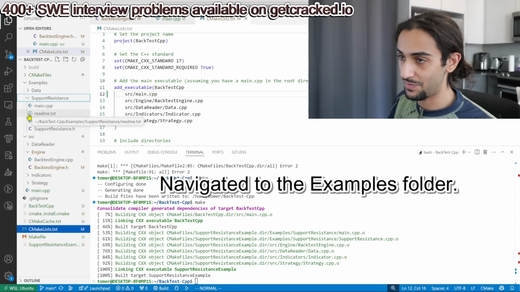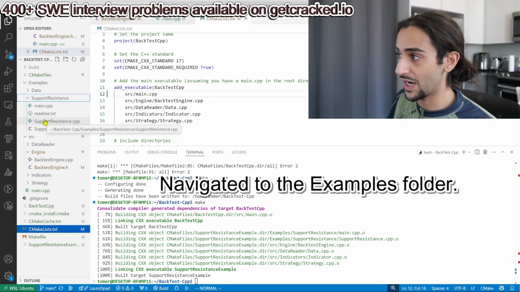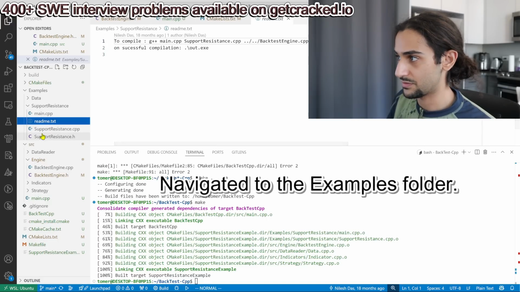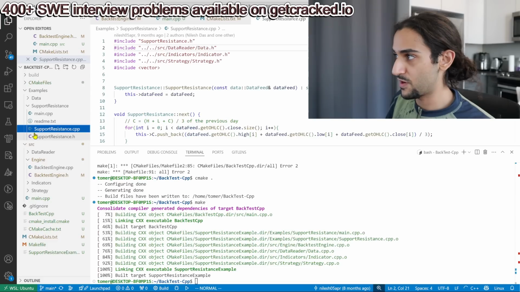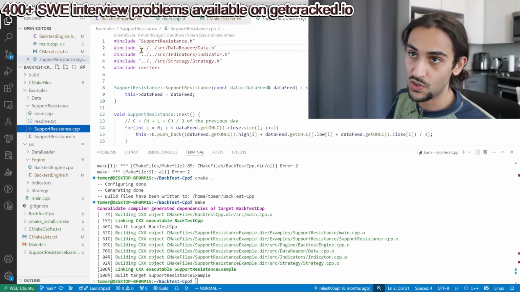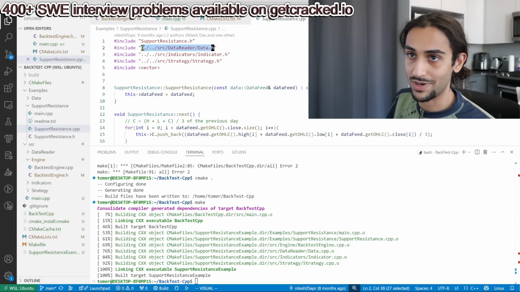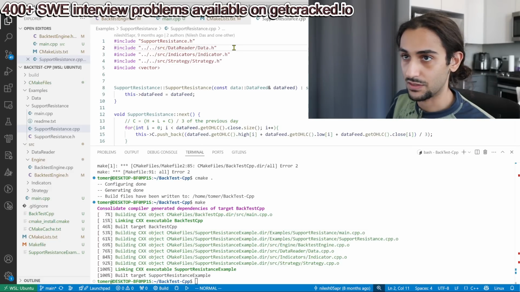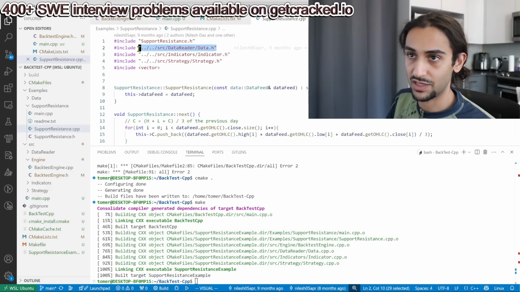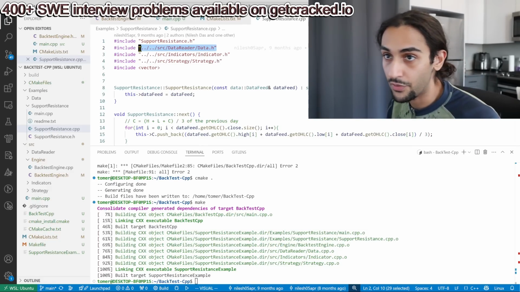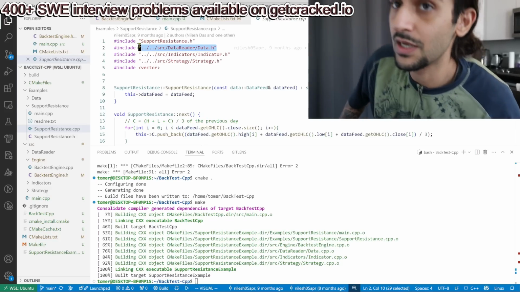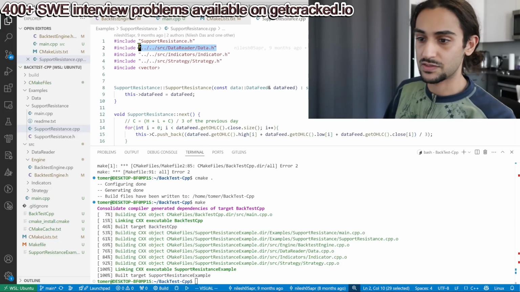now instead of having a CMake, because you're going to need nested CMakes in here, which I'll show you guys in a second, to build this main CPP, I got some bootleg instructions. But if we go into here, as you can see, you don't want to be including your library-related data like this. You don't want these relative paths. That's not how you build C++ applications. Maybe in other languages this is fine, but this is definitely not fine in C++.